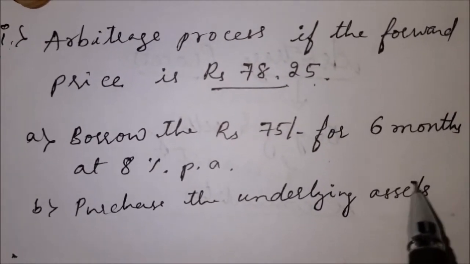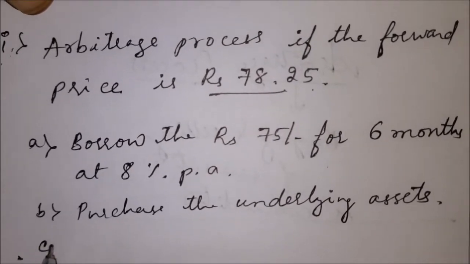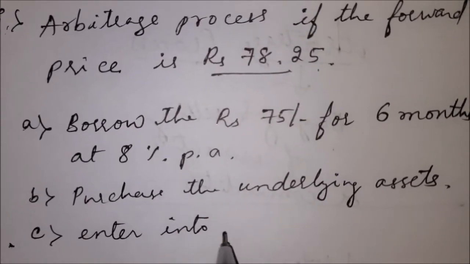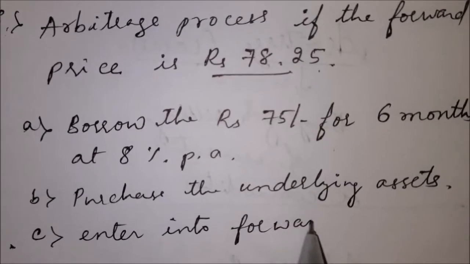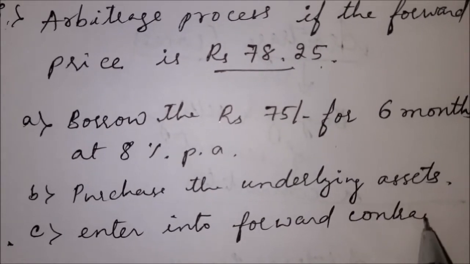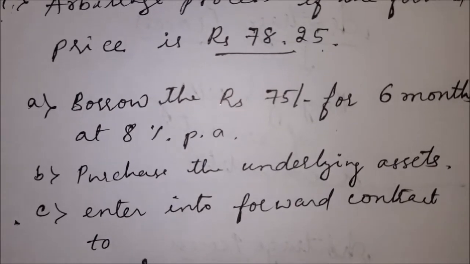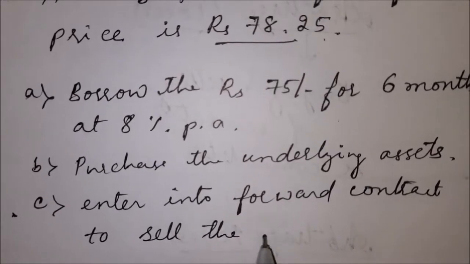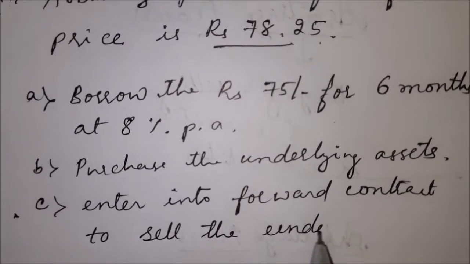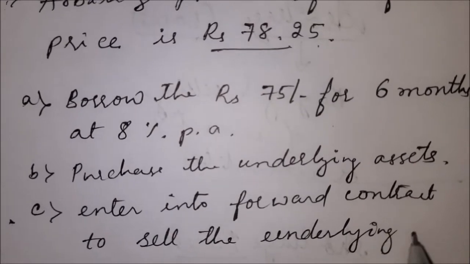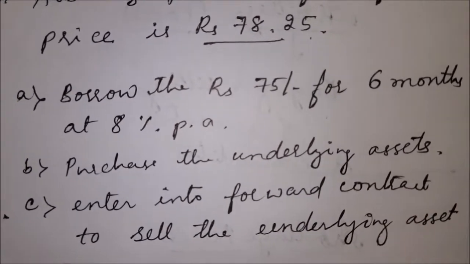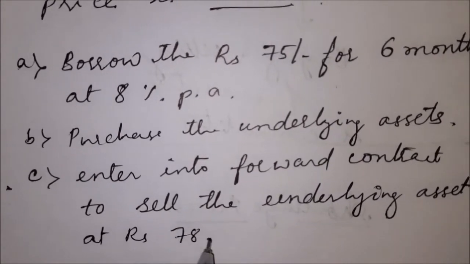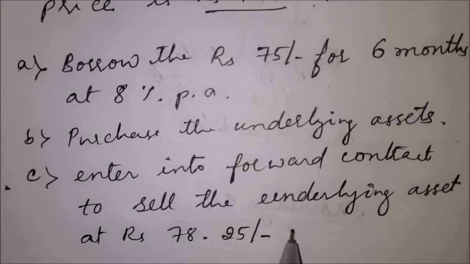So the third step will be enter into a forward contract to sell the underlying asset at rupees 78.25 after 6 months.